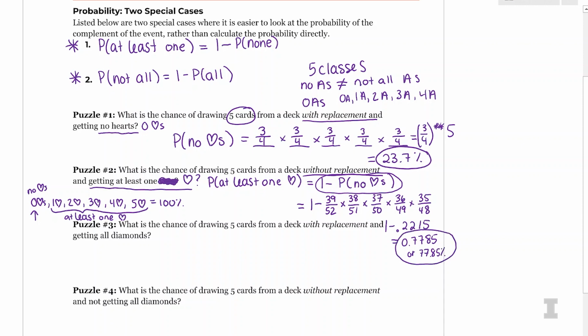It's a pretty high probability, but if I have a 1/4 chance of getting a heart, then the probability of getting at least 1 in 5, if I'm drawing 5 times, kind of makes sense. So that's a case where calculating this directly would have taken way longer than using that special case. Let's go ahead and do a few more.